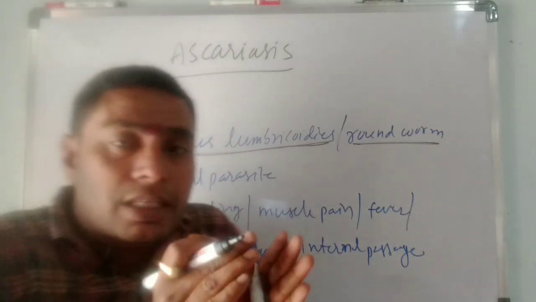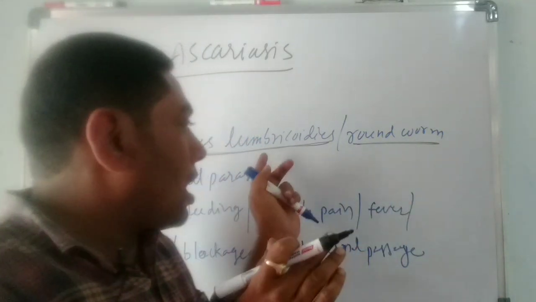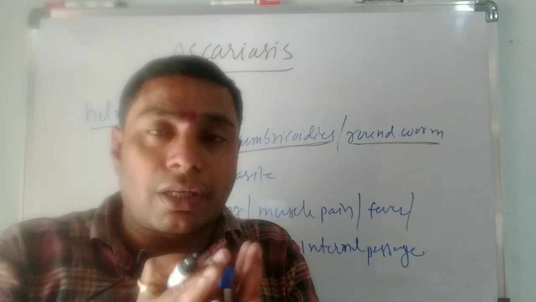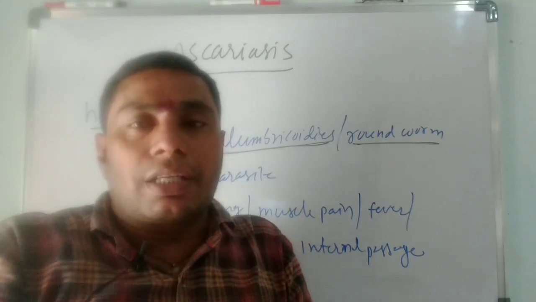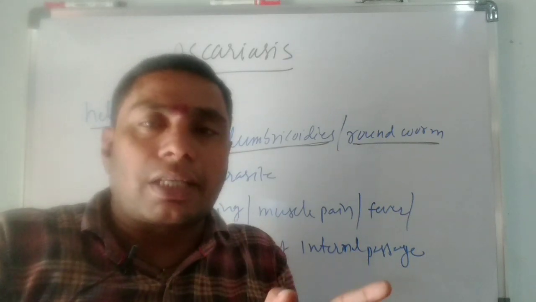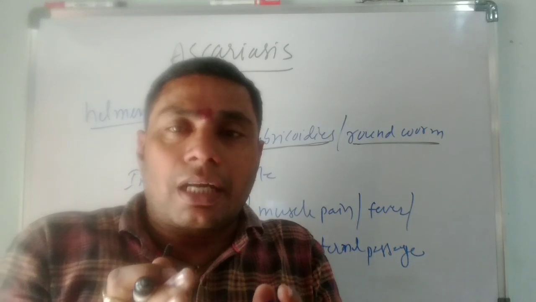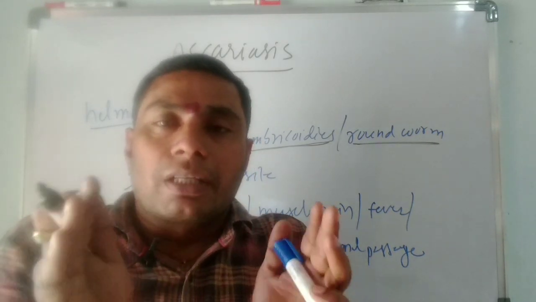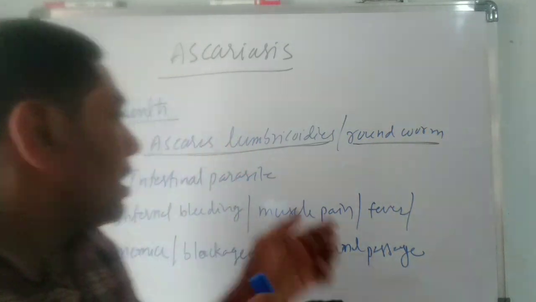Ascaris lumbricoides is a unisexual organism, a unisexual parasite. It means the male and female Ascaris are separate.